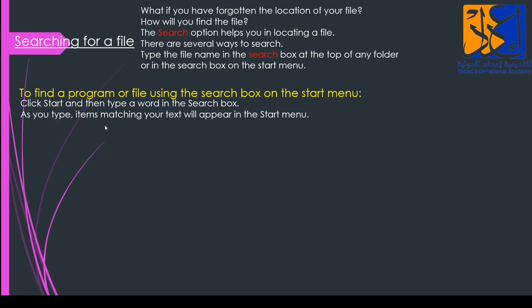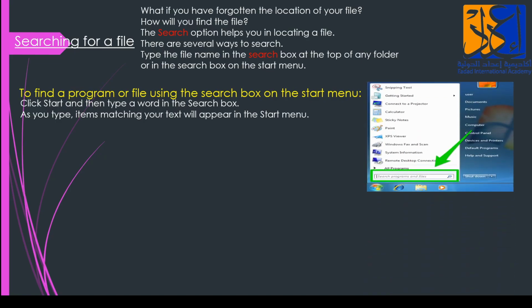When I click on start and then type a word in the search box, whatever I have typed, as I keep on typing, whatever items are matching according to my text, it will appear on my start menu. This is the search bar. I'm going to type over here whatever I want to search. Clear? Next, searching with wildcard characters.